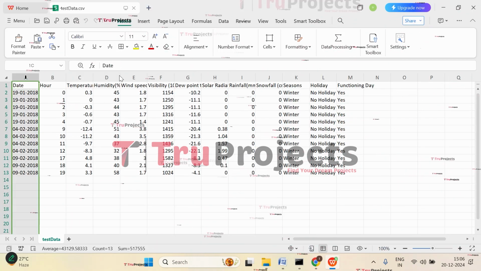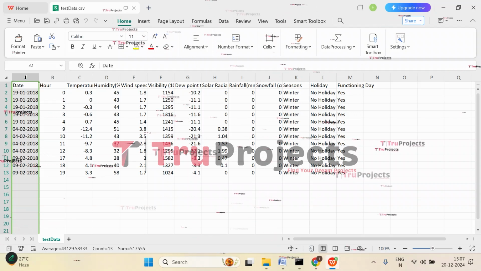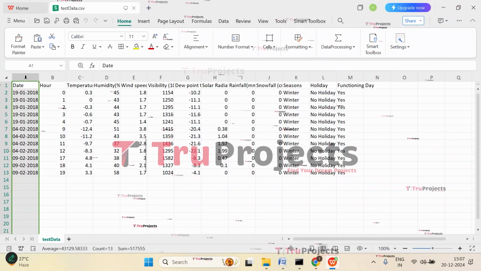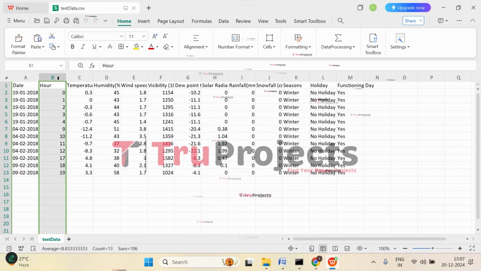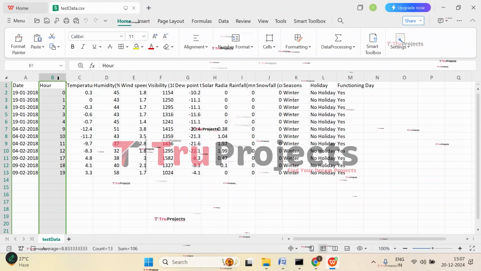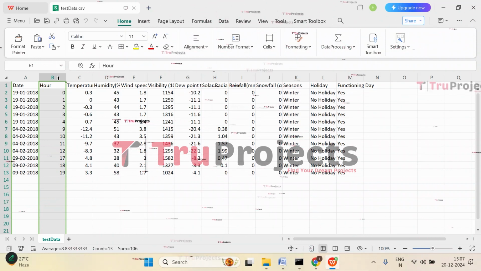So here the first column which we have is the date. Date is when the data is recorded. This helps to identify trends over time, such as day-to-day or seasonal variations in the bike demand. And next we have the hour. This is the specific hour of the day. Bike demand can vary by time of day. So knowing the hour helps us to understand peak rental times and patterns.